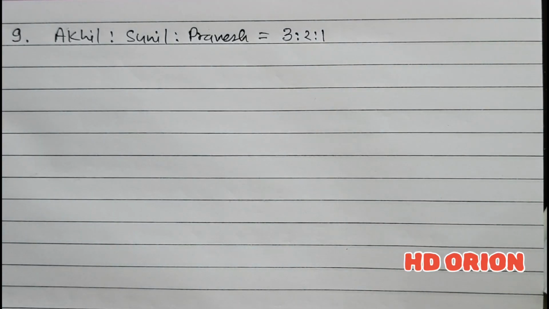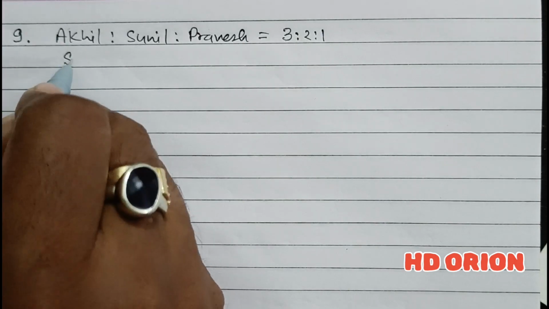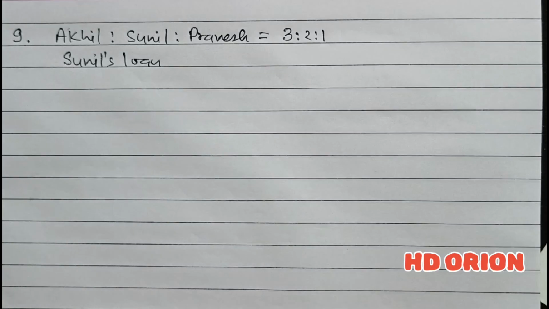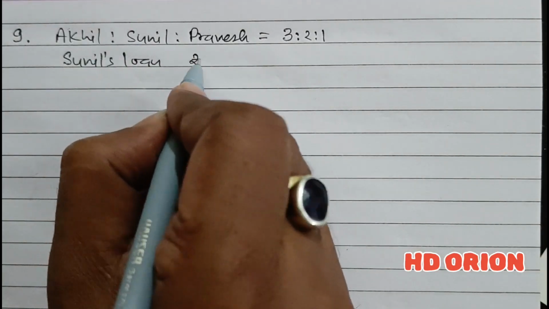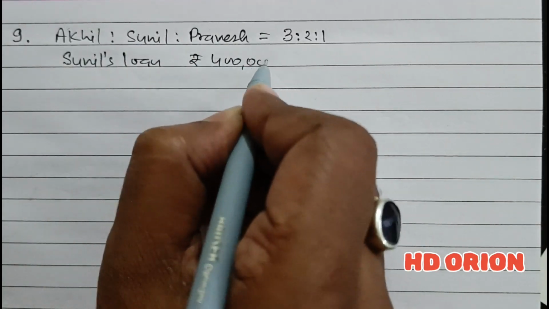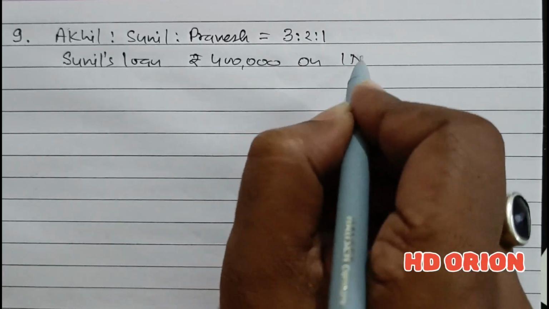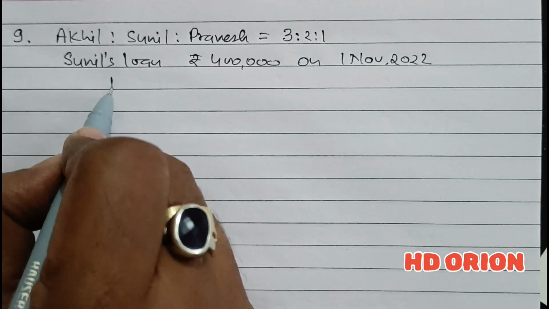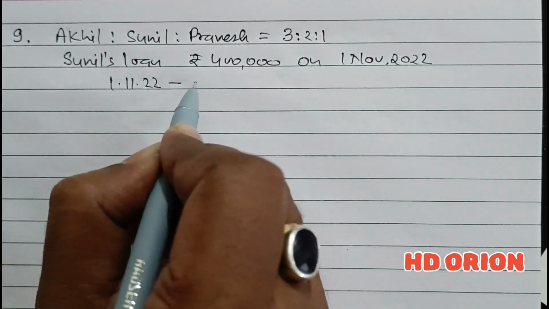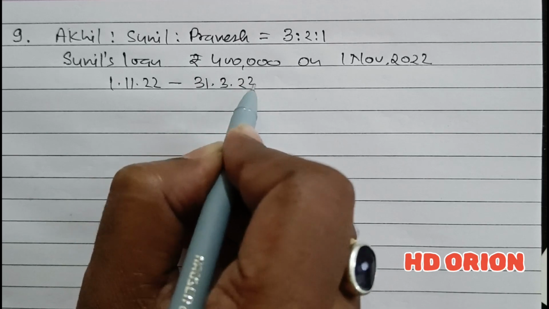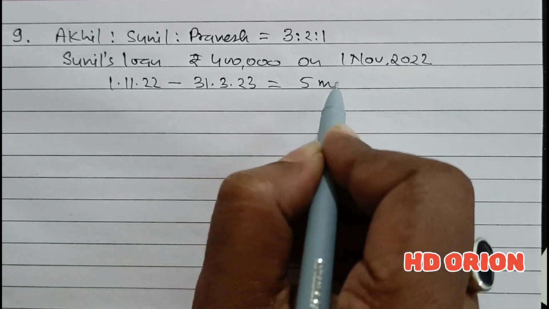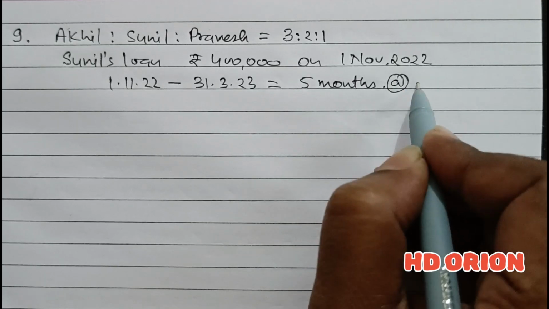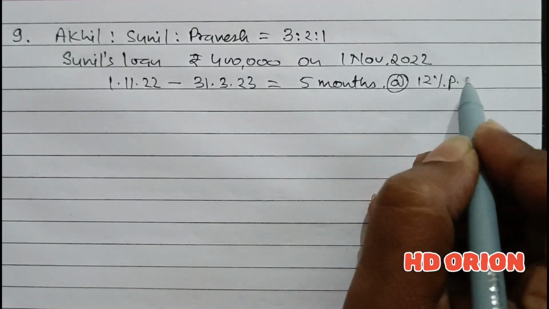Sunil has provided a loan of rupees 4 lakh on 1st November 2022. So from 1st November 2022 to 31st of March 2023, there are 5 months. And we have to pay interest at the rate of 12% per annum.